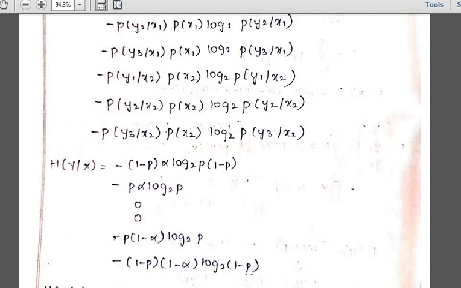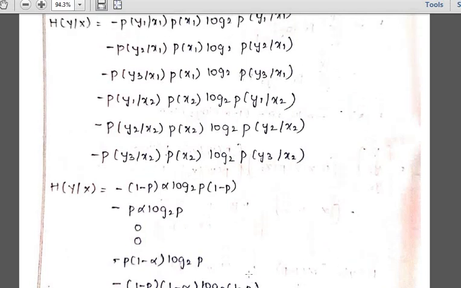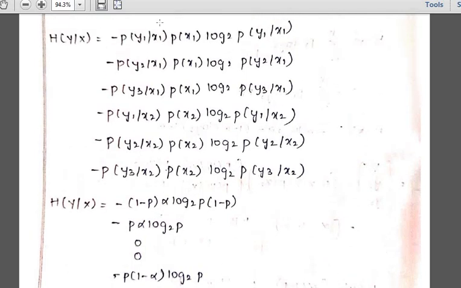So what is the very first one? Applying p of y1 divided by x1 into p of x1 into log 2 of p of y1 divided by x1. How much did you get? P of y1 divided by x1 is 1 minus p, into p of x1. How much have we said? P of x1 is alpha. Into log 2 of p of getting output y1 divided by x1, that is again 1 minus p. This is the first part.